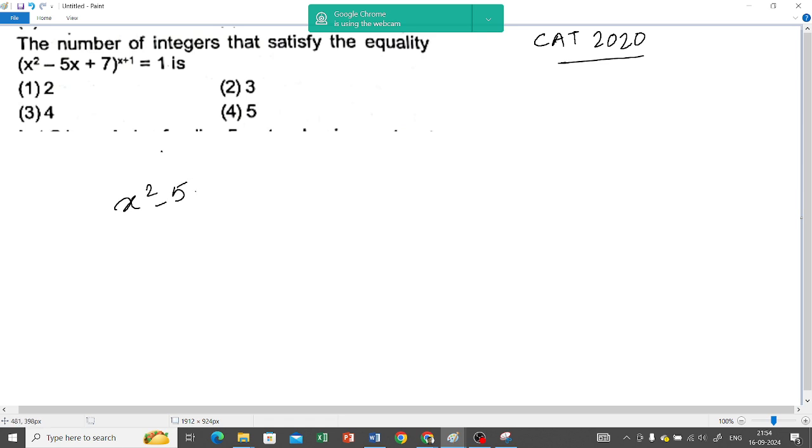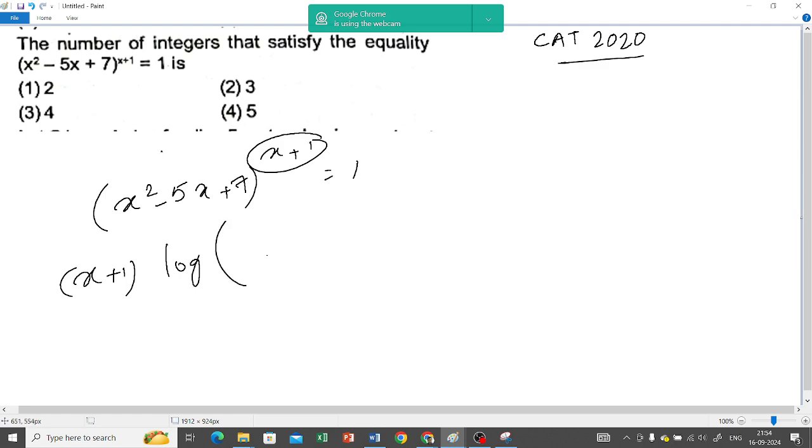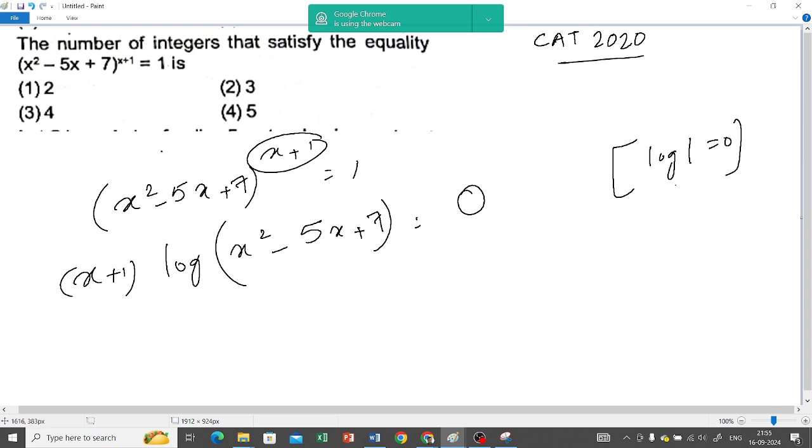x square minus 5x plus 7, to the power x plus 1, is equal to 1. Taking log on both sides, what will happen? This will come in front. What is log 1? 0. Remember, log 1 is always 0, no matter whatever is in the base.